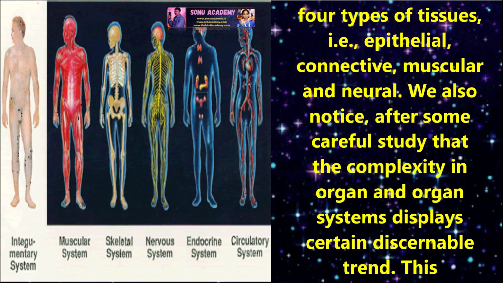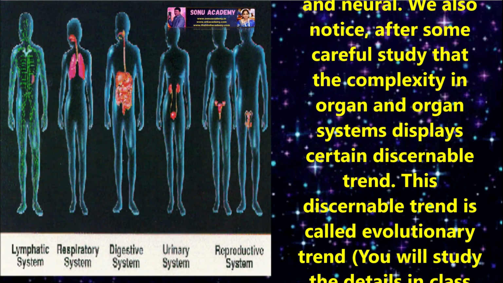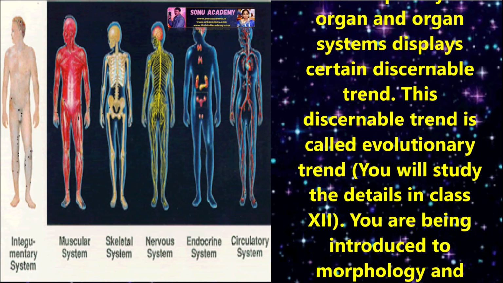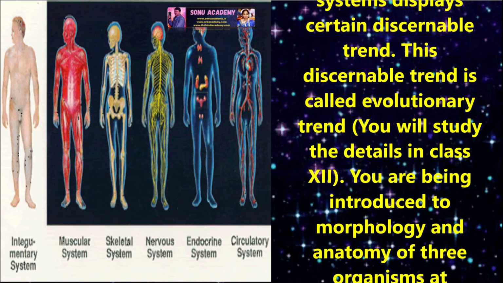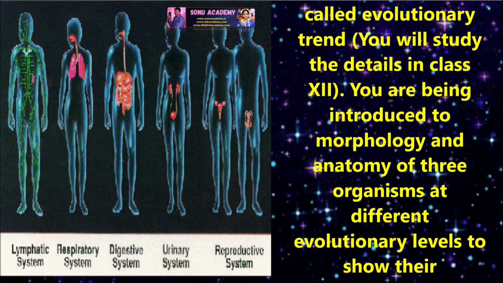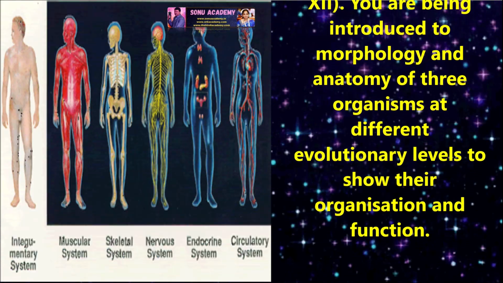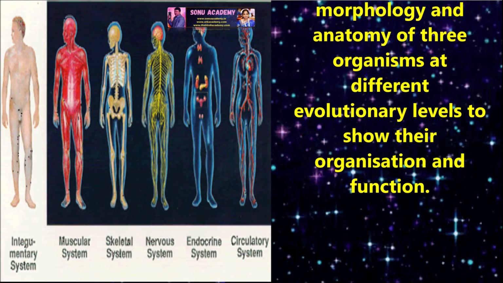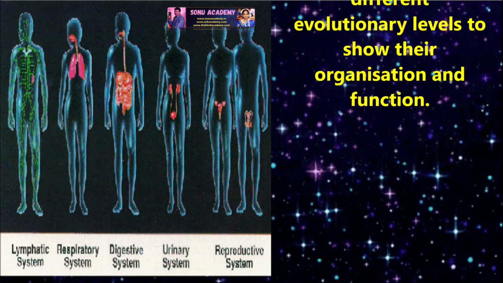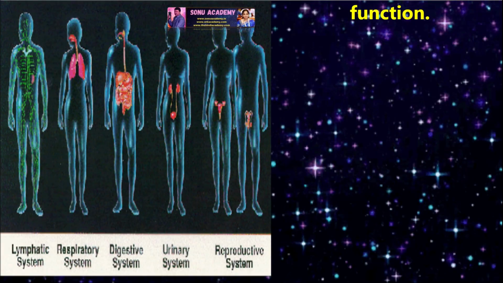We also notice after some careful study that the complexity in organ and organ system displays a certain discernible trend. This discernible trend is called evolutionary trend. You will study it in detail in class 12. You are being introduced to the morphology and anatomy of three organisms at different evolutionary levels to show their organization and functions.